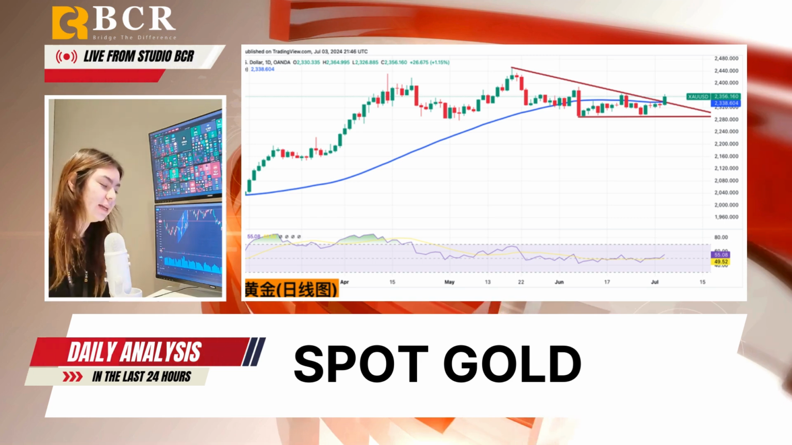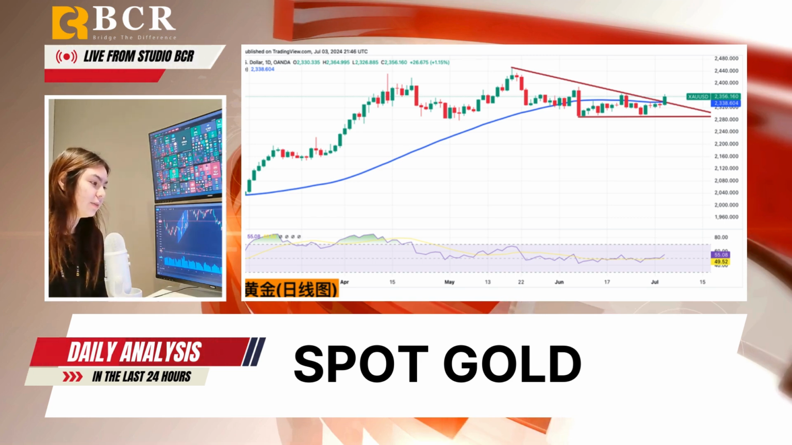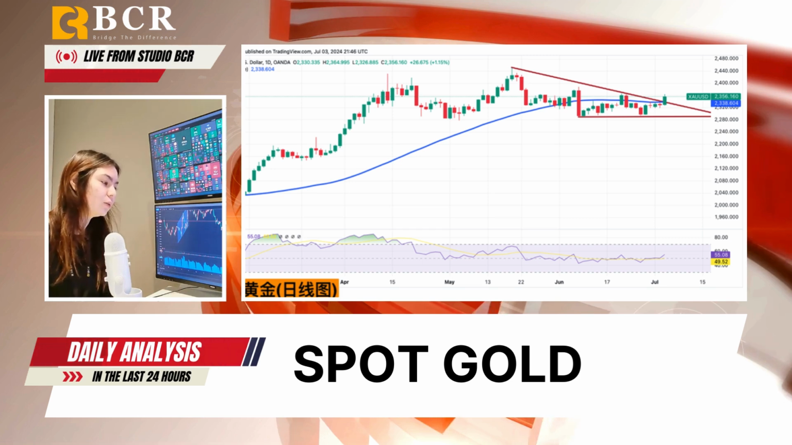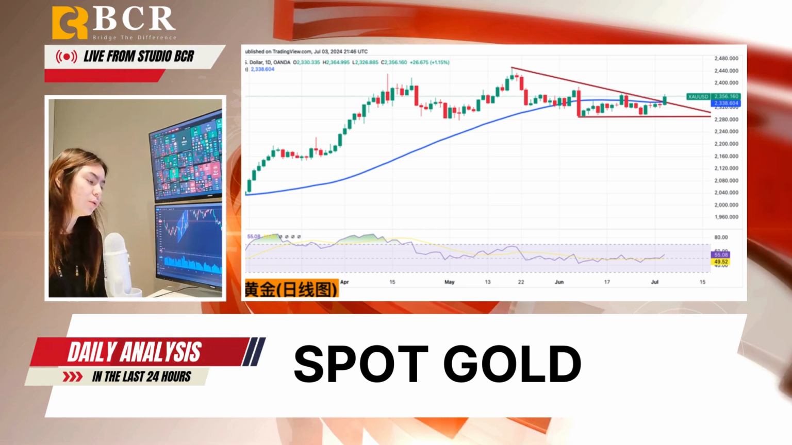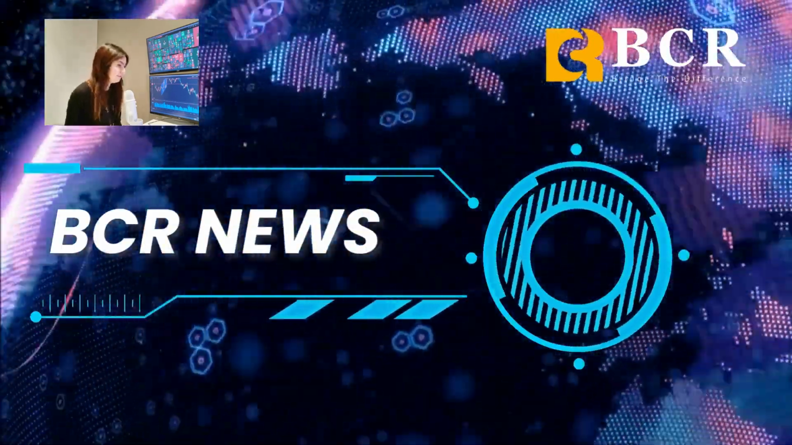On the downside, immediate strong support lies around 2,319 to 2,318, followed by $2,300 and $2,285. A break below these levels could signal bearish momentum, potentially targeting the 100-day moving average around $2,258. And that is the end for today's daily analysis.